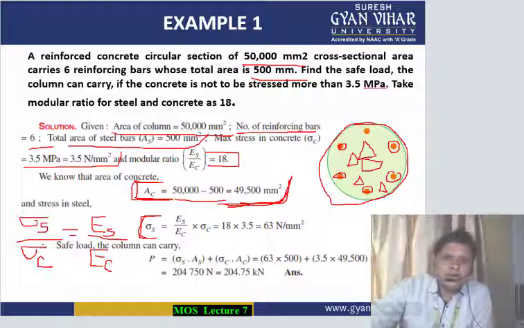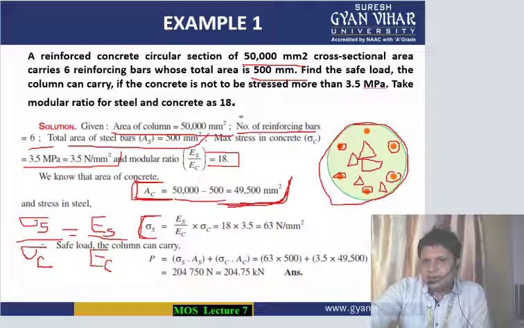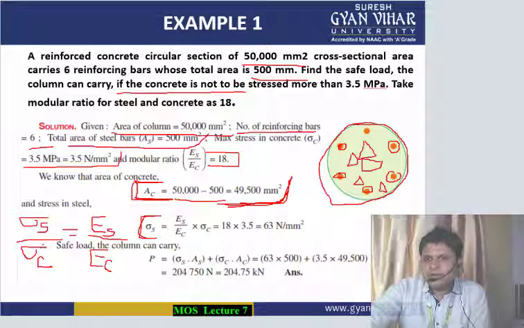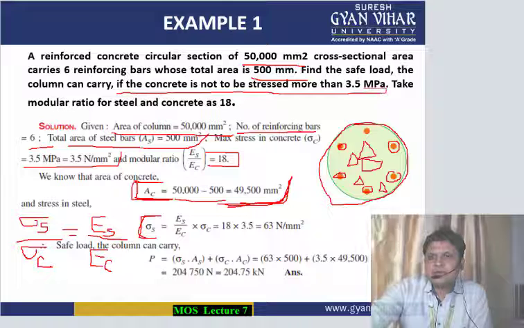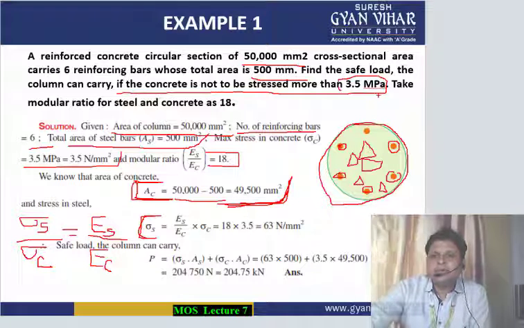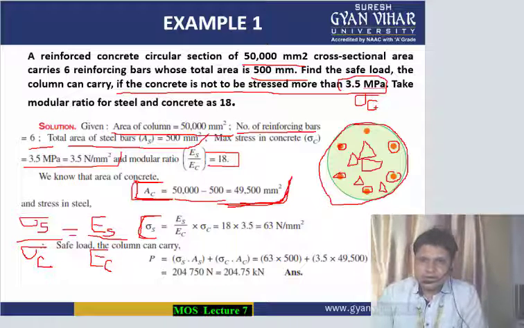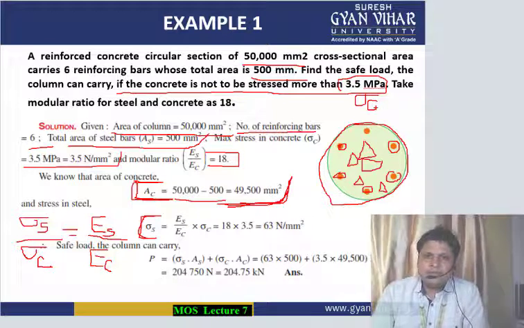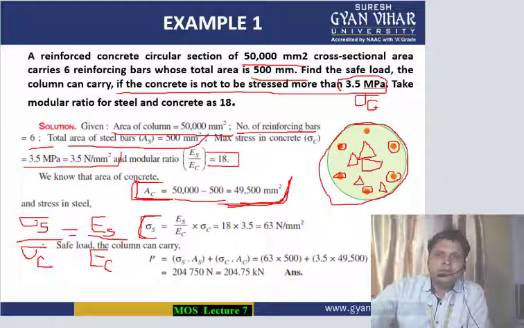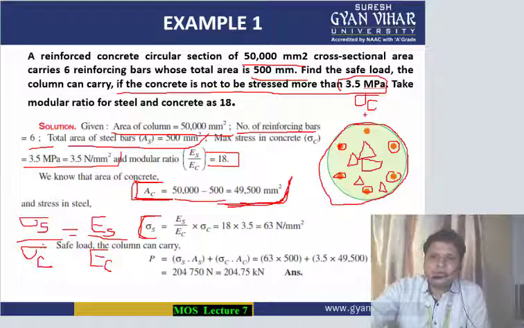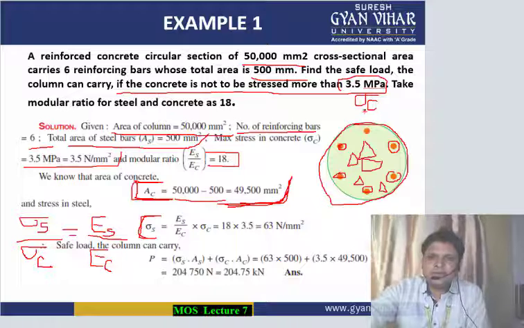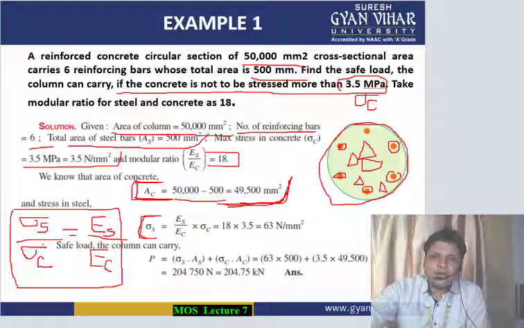See, you can read from this particular line, if the concrete is not to be stressed beyond 3.5 megapascal, this means that this is the stress to be taken for concrete, sigma c. So sigma c is 3.5 megapascal. And if you want to calculate sigma s, the stress on steel, this relation can be easily used, because in the numerical we also have the modular ratio, which is given to us as 18.